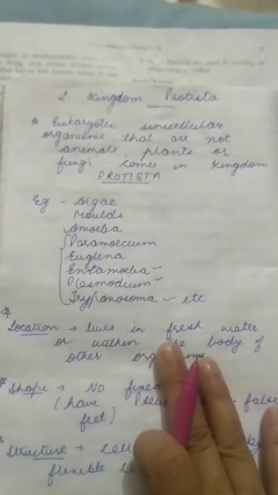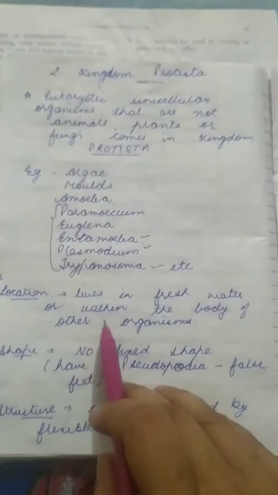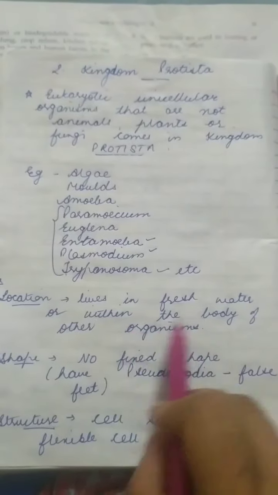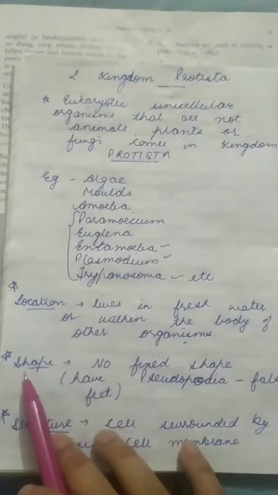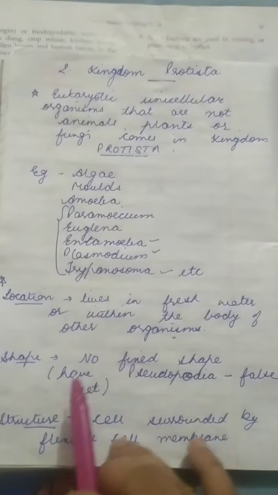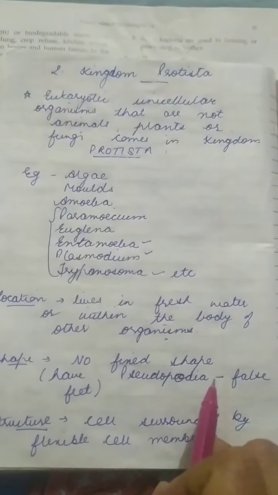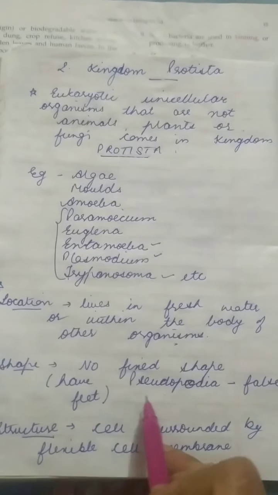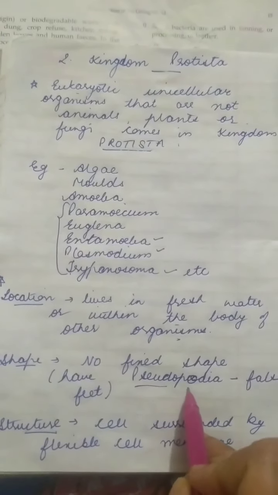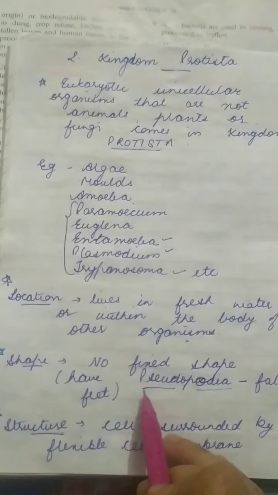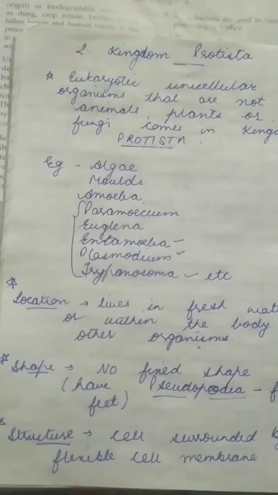Now, what is the location of the Protista? They generally live in fresh water or within the body of other organisms, such as Entamoeba, Plasmodium. What is the shape? They do not have a fixed shape. They have the pseudopodia or the false feet. What are the pseudopodia? Pseudo means false and podia means the feet. Means they have the false feet to move, which I will describe later on.